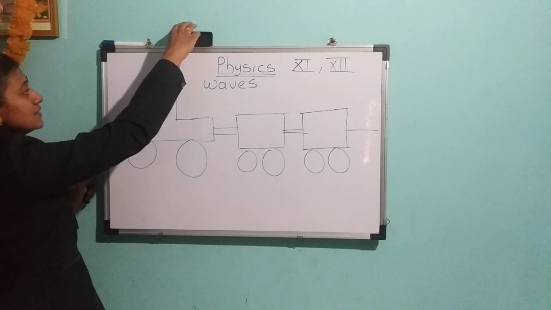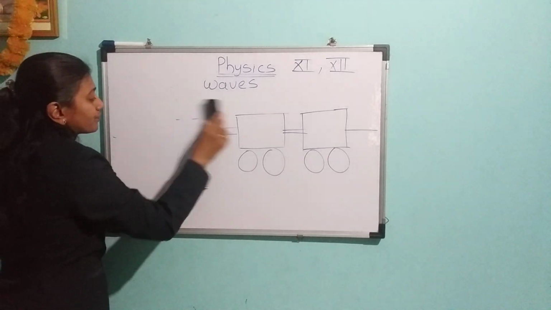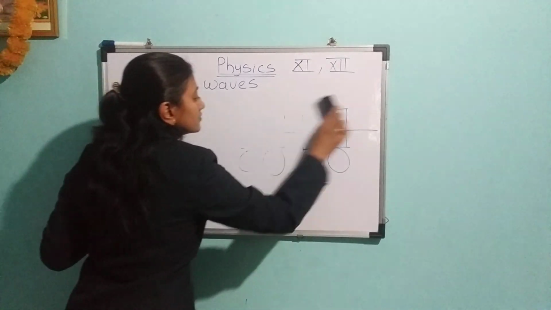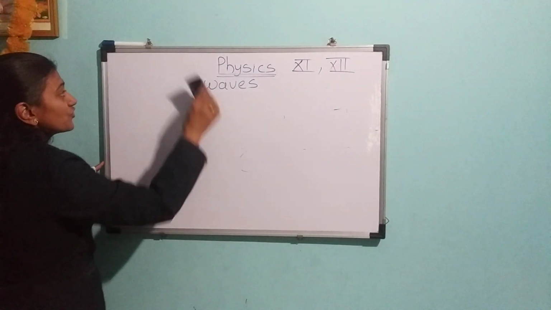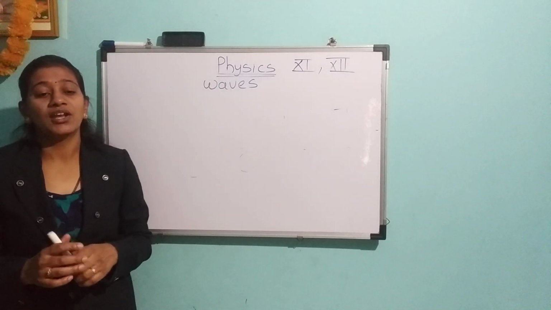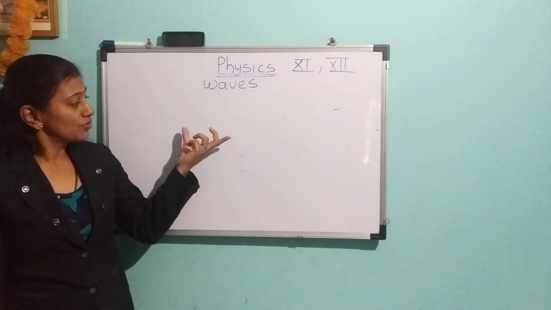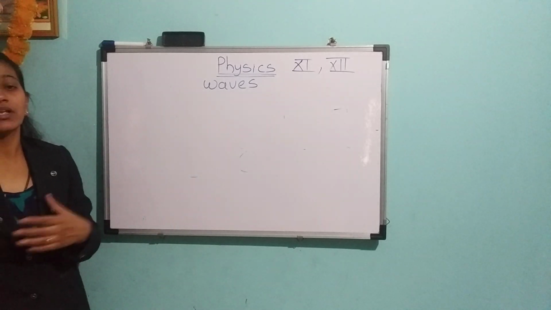Now we can see the same thing related to sound. Already yesterday we discussed that in the process of speaking a sound wave is created. Here we have to see the propagation of sound in air.